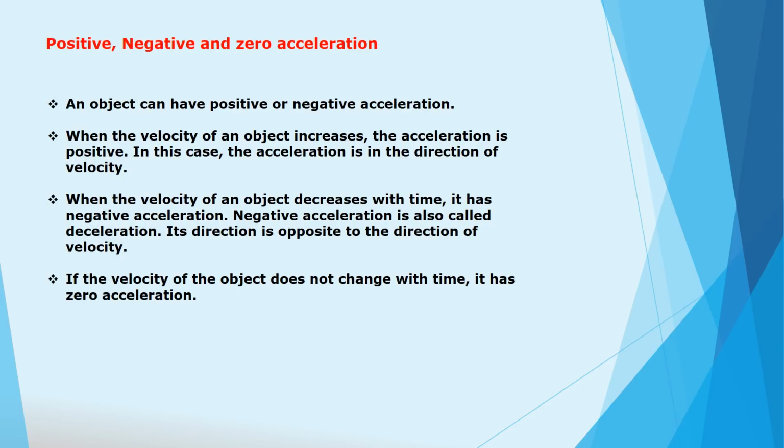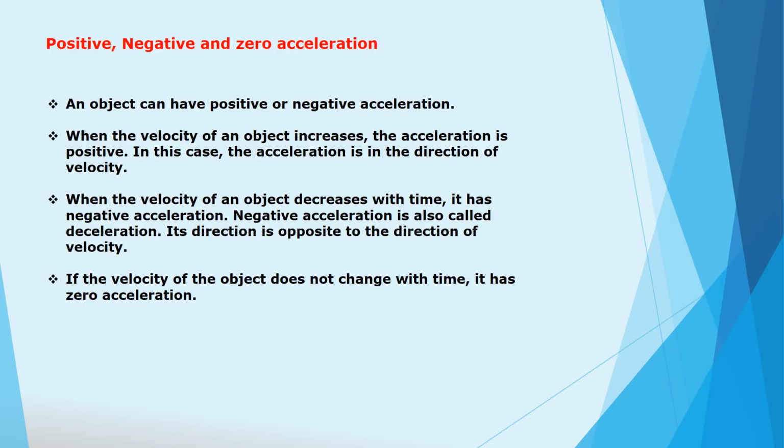Now, we are going to see types of acceleration. There are three types of acceleration, that is positive acceleration, negative acceleration and zero acceleration. An object can have positive or negative acceleration. When the velocity of an object increases, the acceleration is positive. In this case, the acceleration is in the direction of velocity.